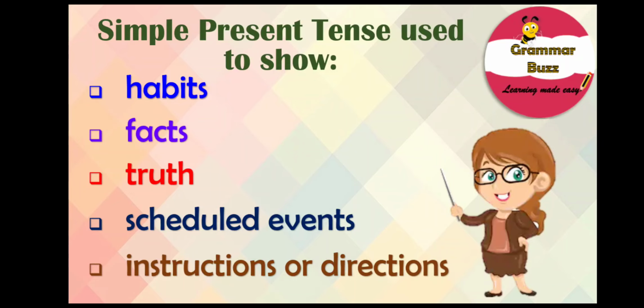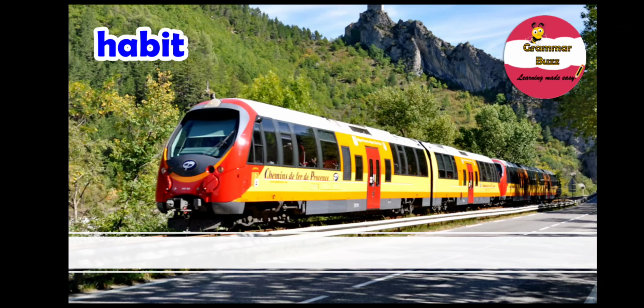So now we know what base verbs are, when we use simple present tense, and what simple present tense is. It's time for us to see them in action. Okay, time for some examples. Simple present tense is used to express the idea that an action is repeated or usual, right? The action can be a habit, a hobby, or a daily event.